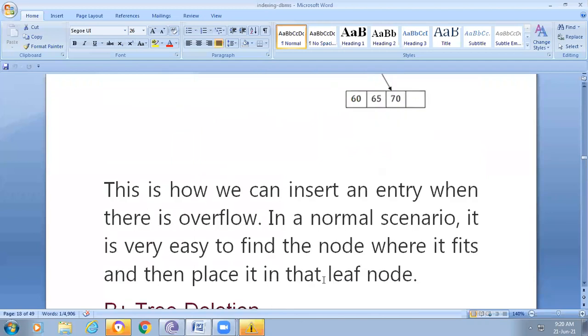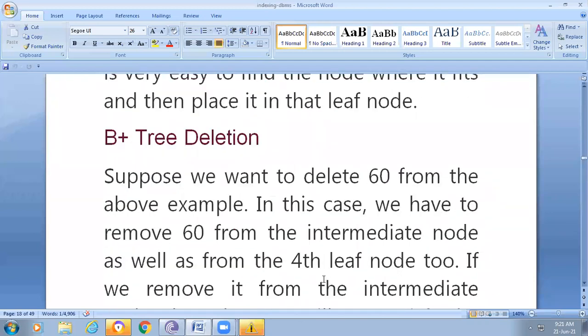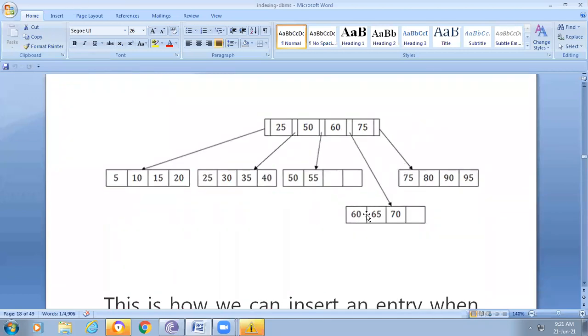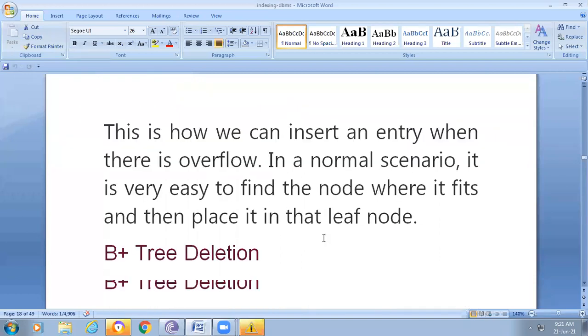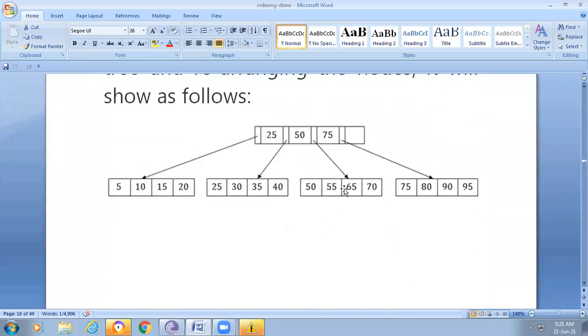For example, if we want to delete one node from the B plus tree, say we want to delete the 60, then this 60 is eliminated and this 60 is eliminated. Then these two data items are placed into the previous block. I hope all of the members are able to understand this.